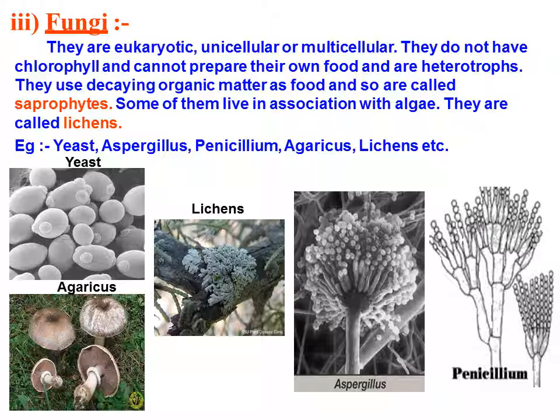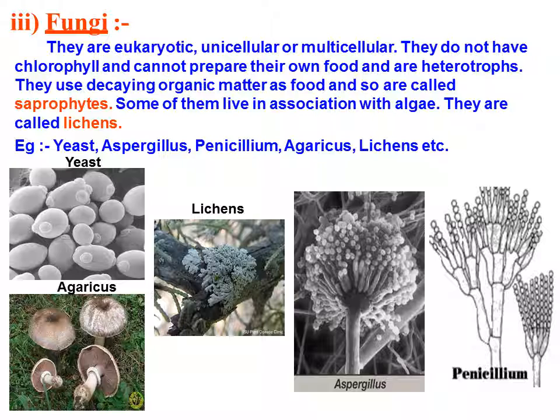So let's move towards fungi. They are eukaryotic, unicellular or multicellular. They do not have chlorophyll and cannot prepare their own food, and are heterotrophs. That means they are not producers, so they depend on other environmental factors to survive and to consume some form of energy. They use decayed organic matter as food and so are called saprophytes.